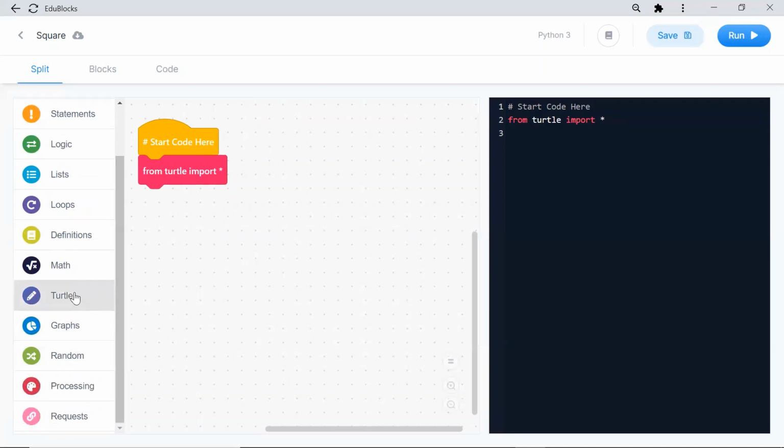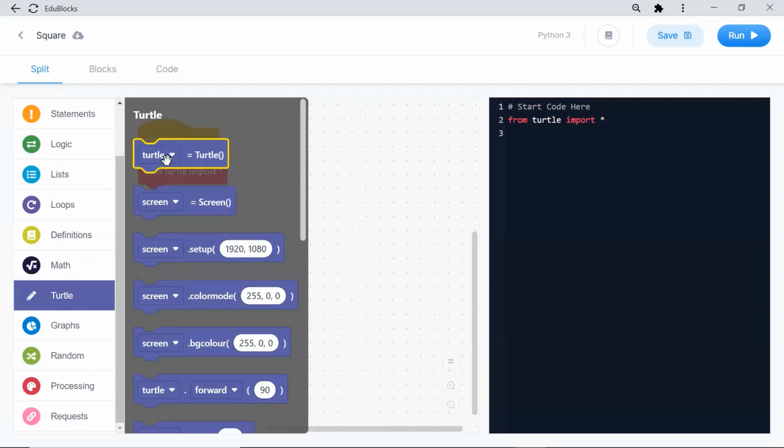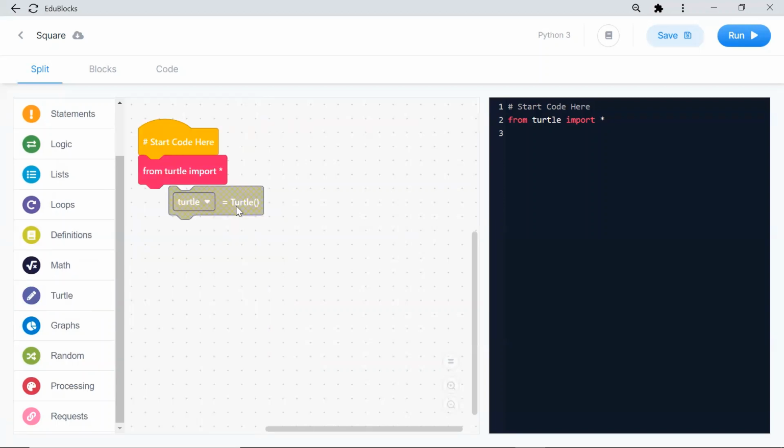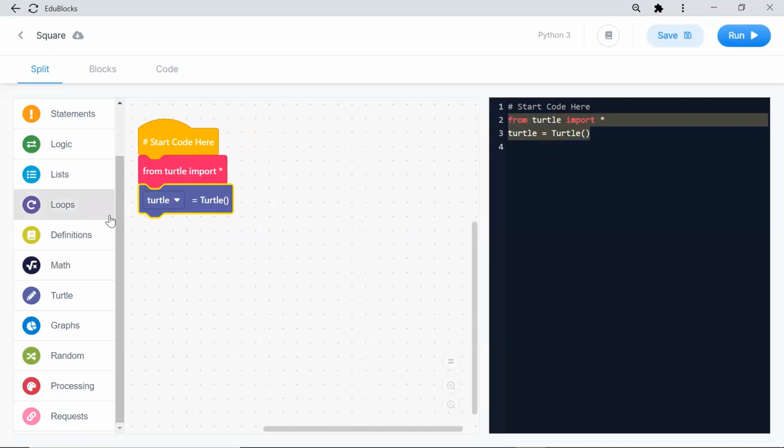The second step, click the turtle and click this turtle equal to turtle. Just connect this block. See, automatically this is my Python coding. Whenever you connect the block, it will automatically connect. So you have to connect the blocks from turtle, and I'm creating my turtle.